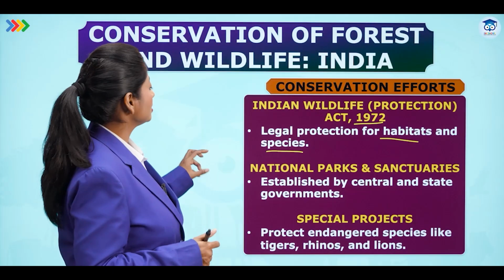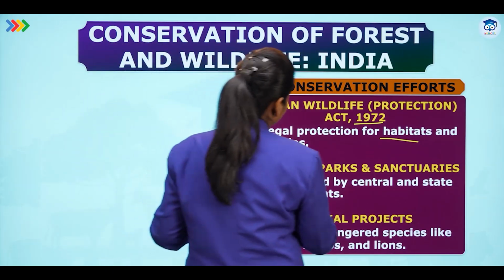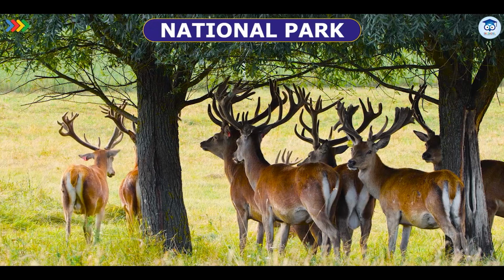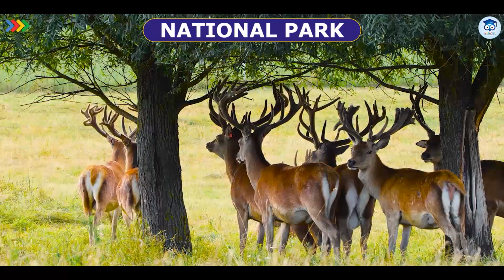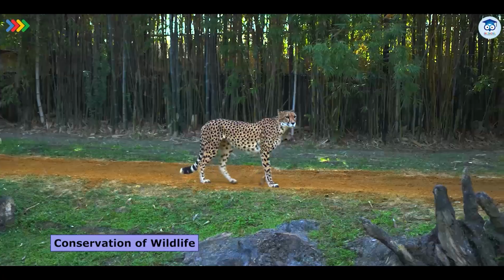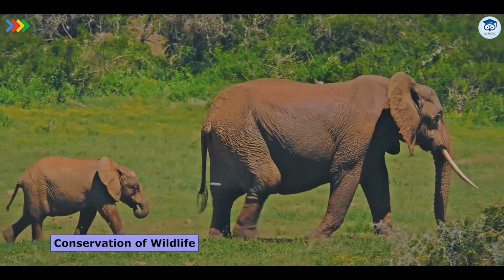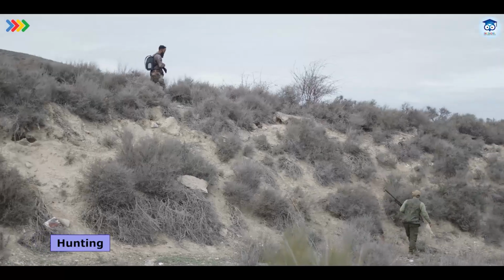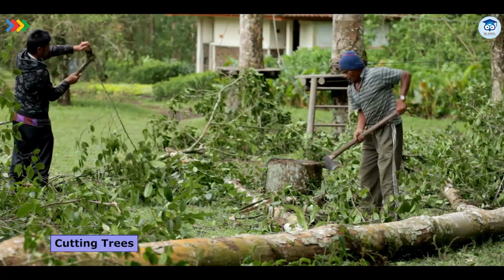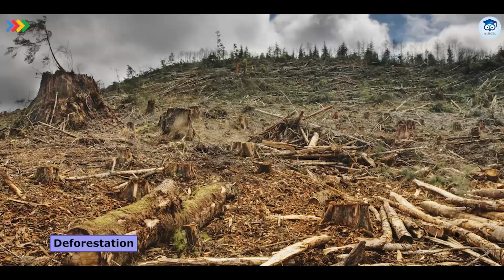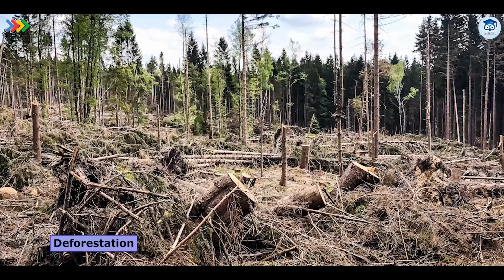Then next were national parks and sanctuaries. Now what are these national parks and sanctuaries? The main motive of national parks is to protect and conserve the natural ecosystem, environment and wildlife. Hunting, poaching, cutting trees and deforestation are banned in national parks, which is illegal and a punishable offense.